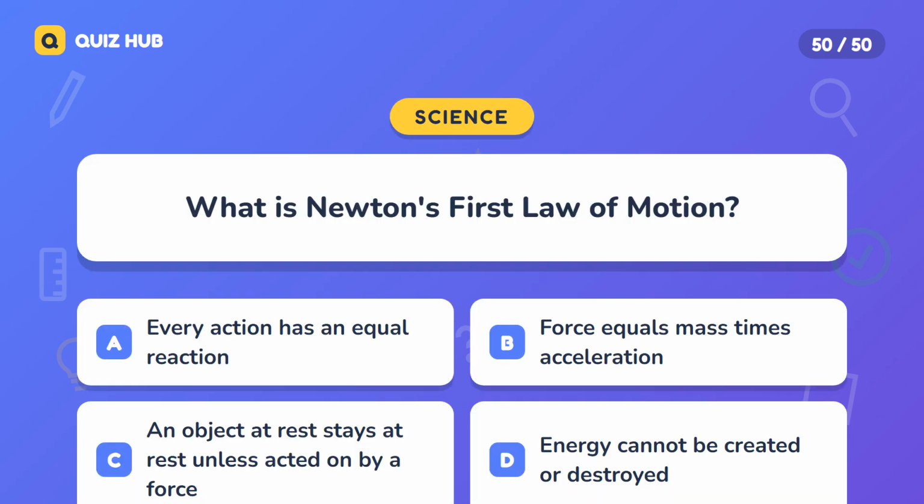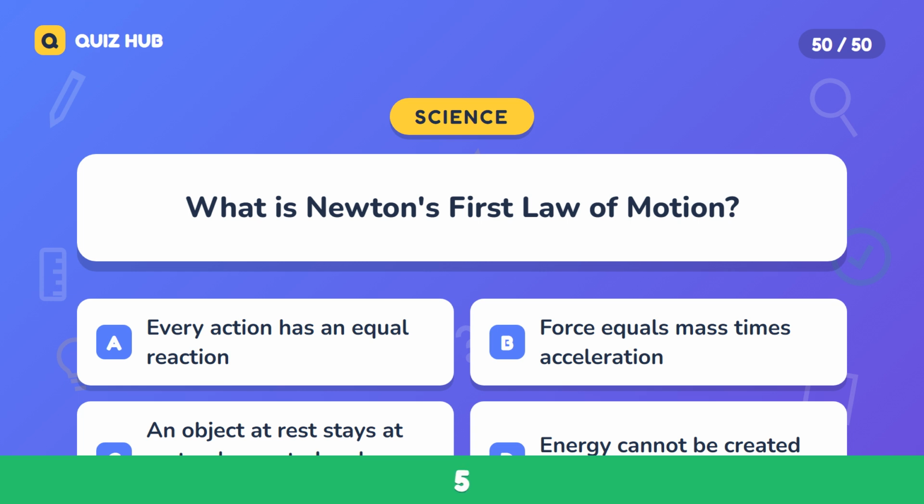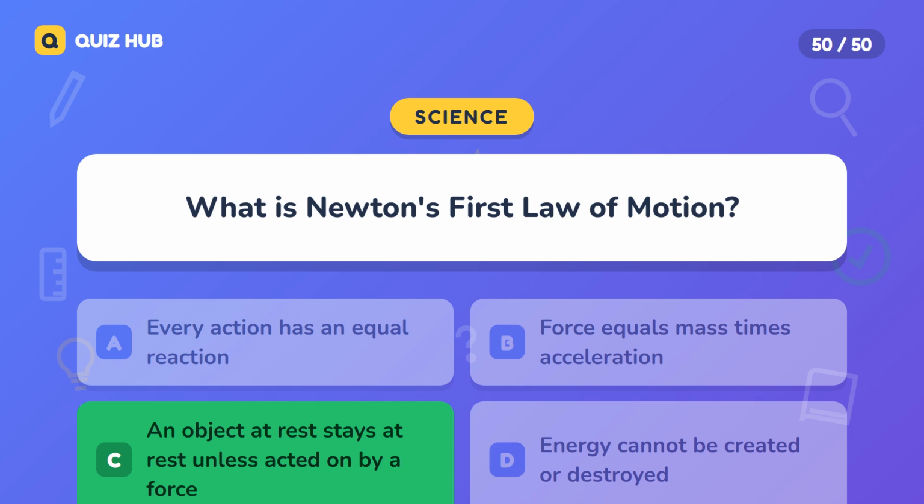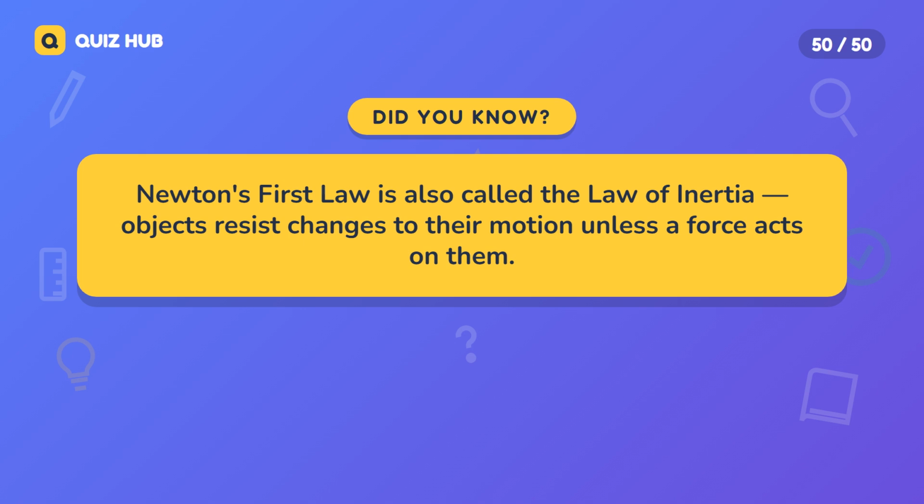Question 50. What is Newton's first law of motion? A. Every action has an equal reaction. B. Force equals mass times acceleration. C. An object at rest stays at rest unless acted on by a force. D. Energy cannot be created or destroyed. The correct answer is an object at rest stays at rest unless acted on by a force. Newton's first law is also called the law of inertia. Objects resist changes to their motion unless a force acts on them.